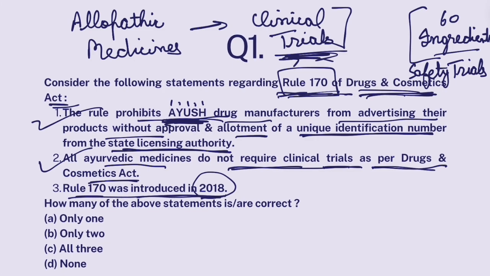Now, Rule 170 was introduced in 2018. This is also correct, again, to regulate misguiding claims in Ayurvedic drugs advertisement. So, all 3 are correct.